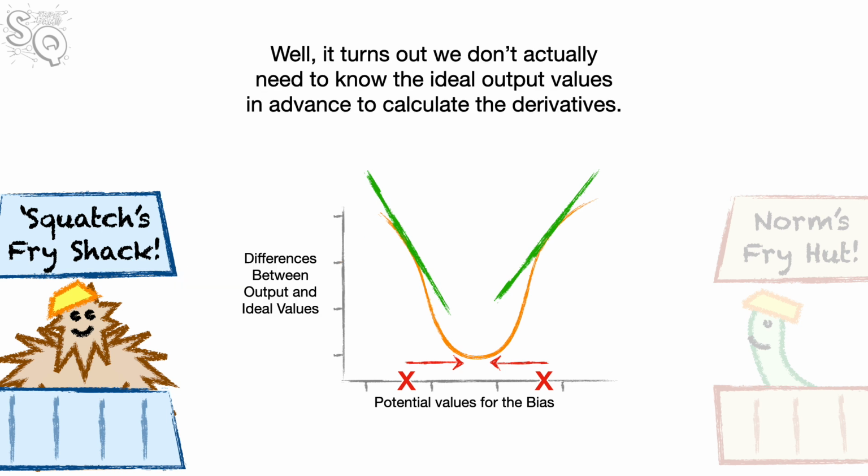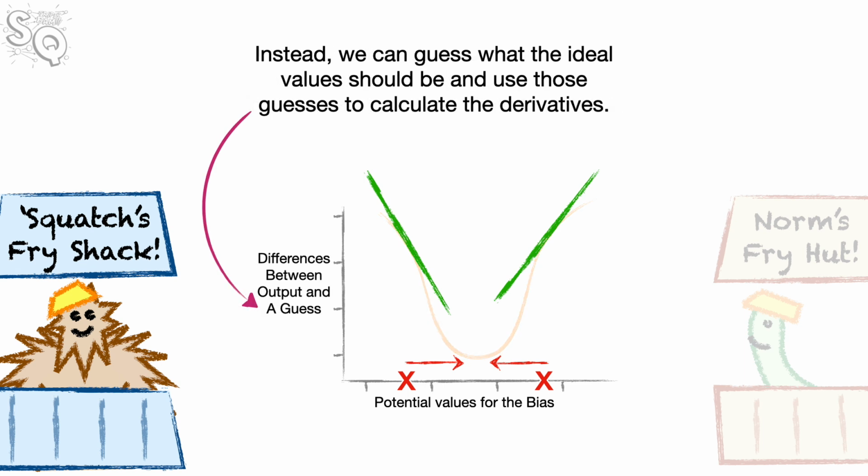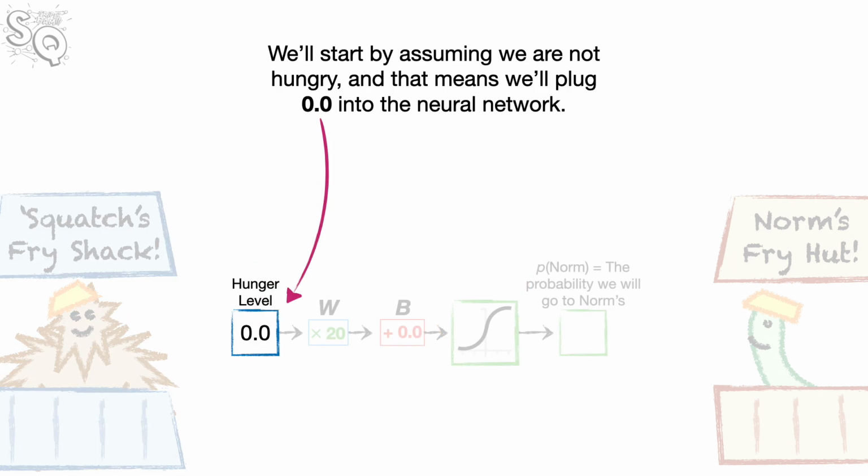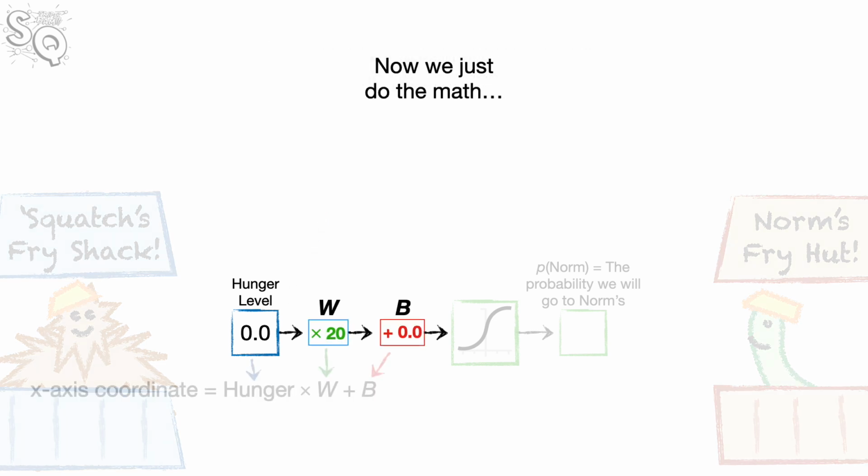Well, it turns out we don't actually need to know the ideal output values in advance to calculate the derivatives. Instead, we can guess what the ideal values should be and use those guesses to calculate the derivatives. Bam? Yes. Now let's work through our example and see how reinforcement learning and policy gradients can use guessing to make this work. We'll start by assuming we are not hungry, and that means we'll plug 0.0 into the neural network. Now we just do the math.